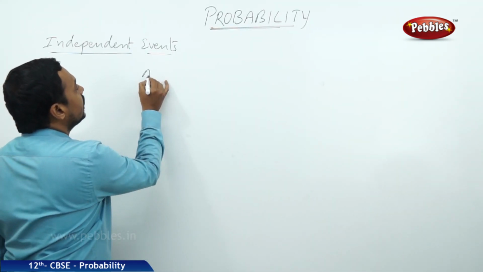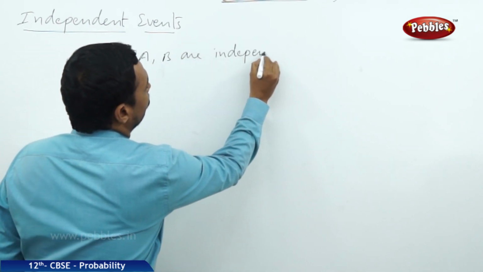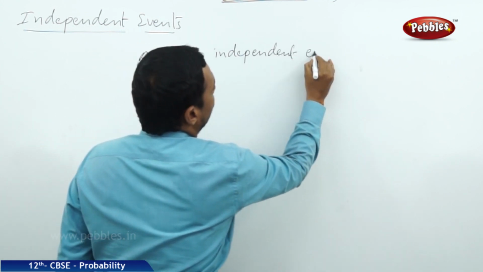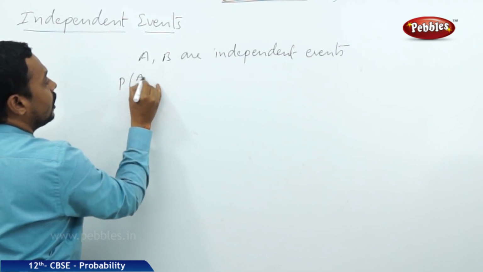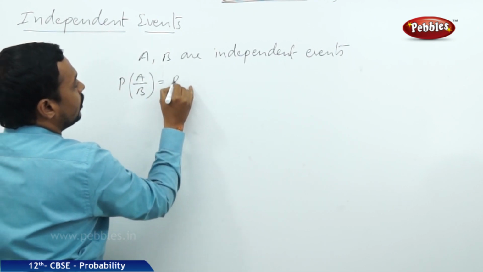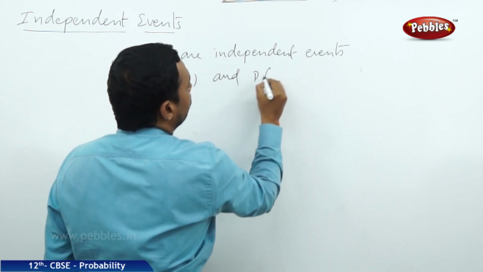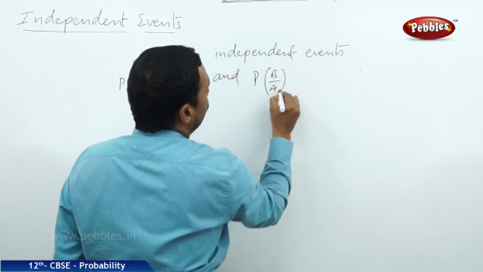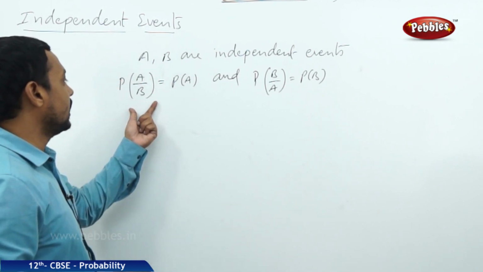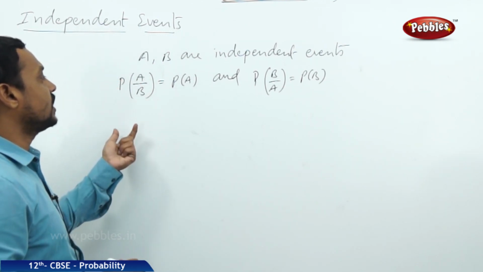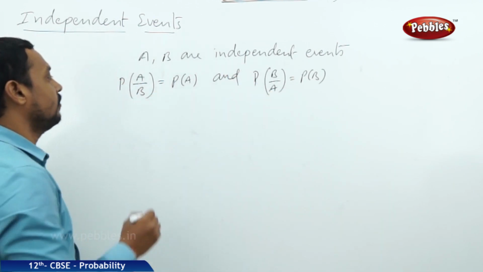Suppose A, B are independent events. Then we already know that the probability of A by B is equal to the probability of A, and the probability of B by A is equal to the probability of B, because there is no dependency. So there is no condition at all. Hence A by B becomes A, and B by A becomes B when they are independent events.